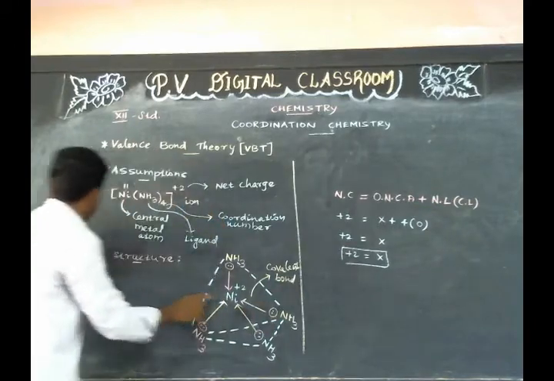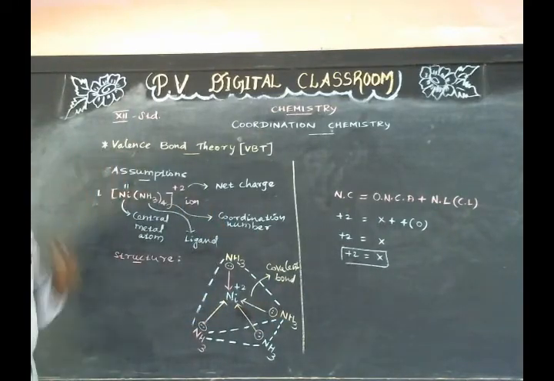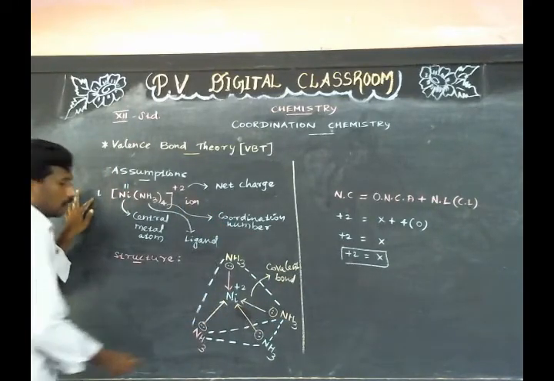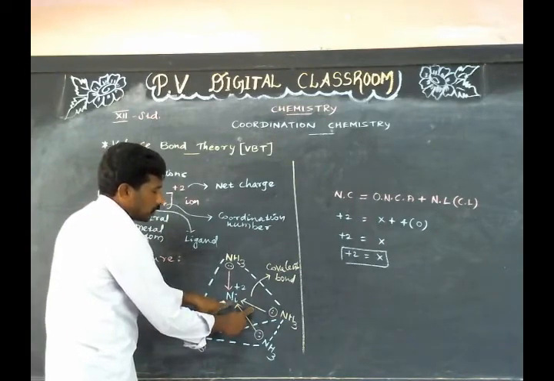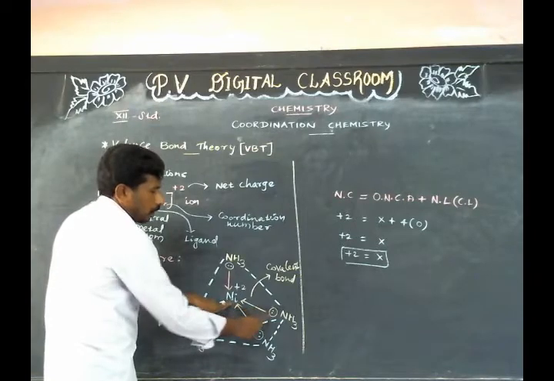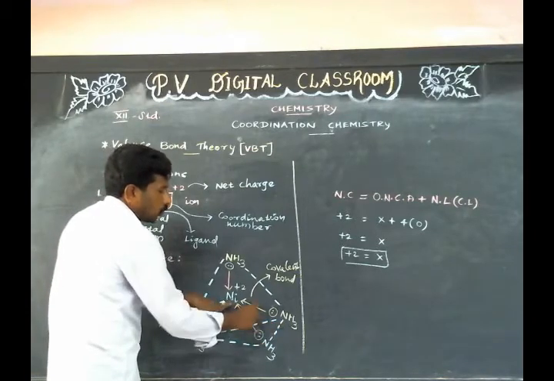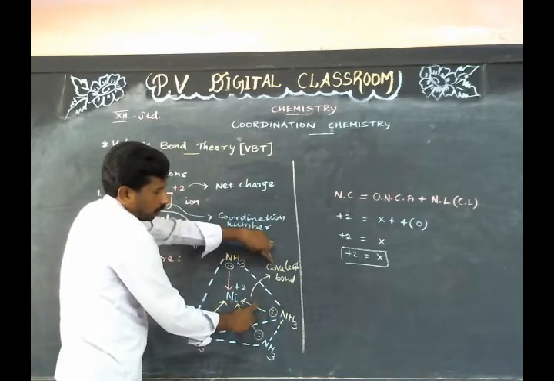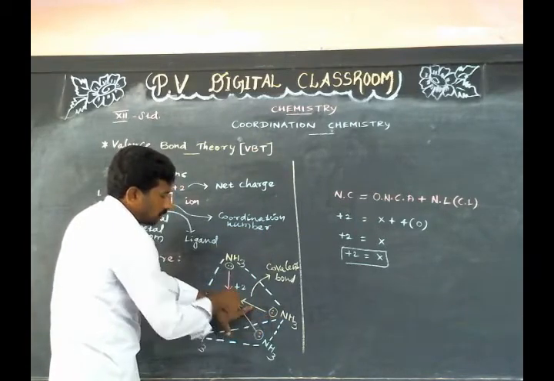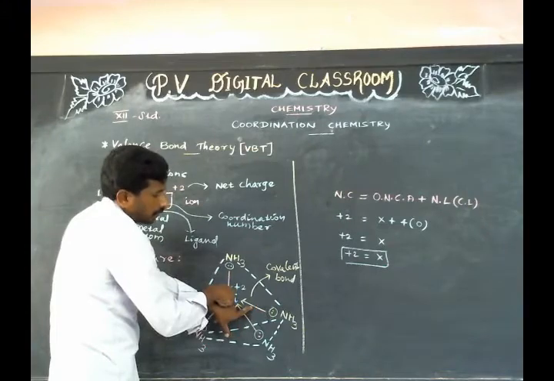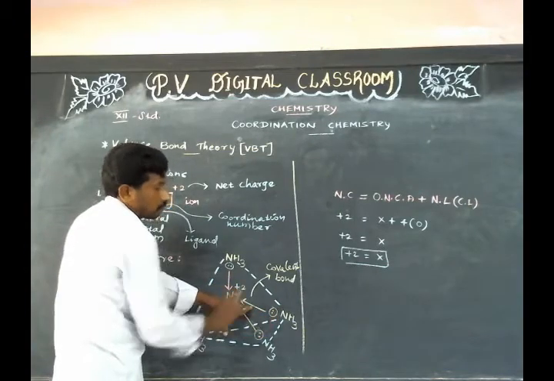This is the first assumption of valence bond theory. It states that in a coordination compound, the bond between the central metal atom or ion and the ligand is covalent in nature. It is formed by sharing of electrons between the central metal atom or ion and the ligand.